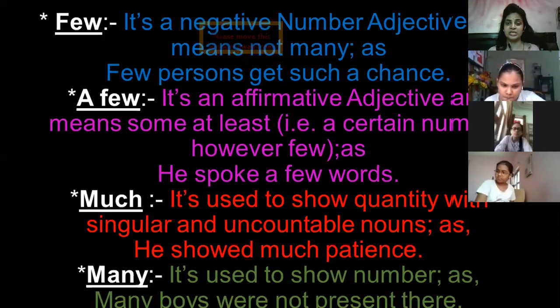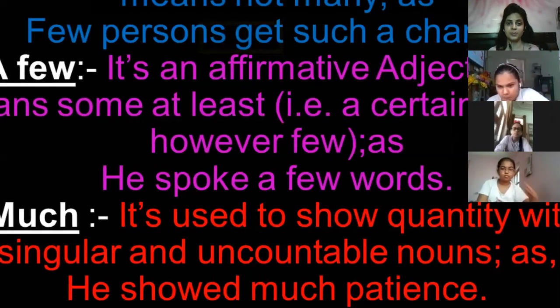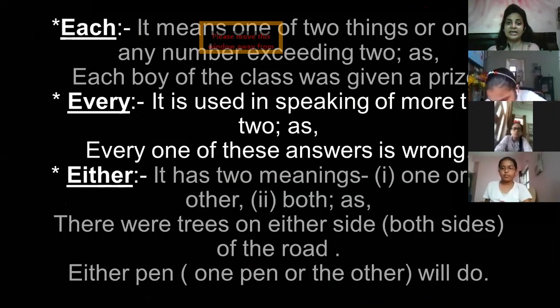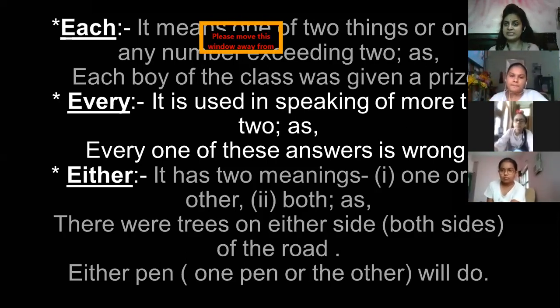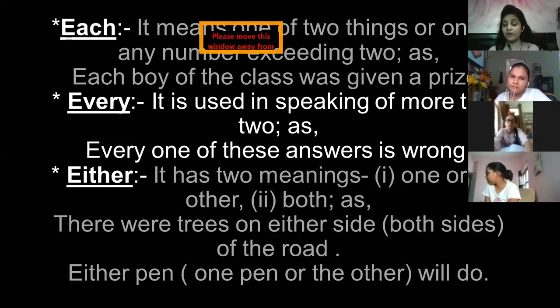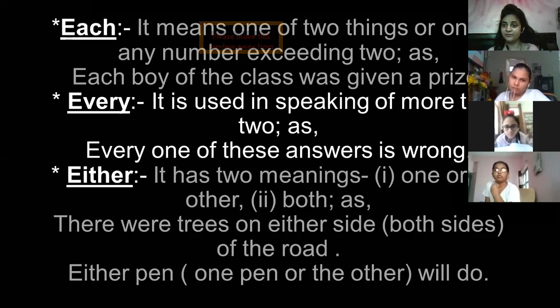Just after that, let's go deep. Each and every and so on. Each means one of the two things or any number exceeding two. Sometimes don't we say that each and everybody has to do this? We often say this example. Fine. So each and everybody means if I want to say one or more than two persons, for that we often use each. For example, each boy of the class was given a prize. Fine. So मतलब एक और एक से ज़्यादा जितने भी boys थे class में, they got a prize.